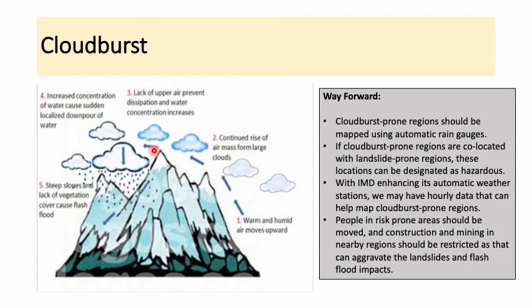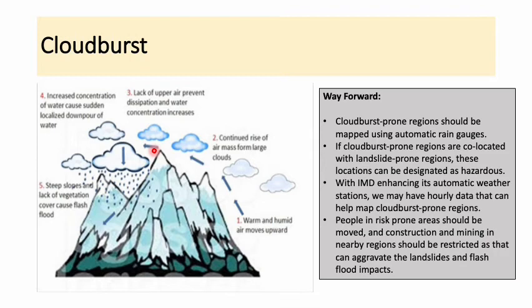So with the Indian Meteorological Department enhancing its automatic weather stations, we may have early data that can help map cloudburst prone regions. So whatever technologically advanced mechanisms we are now using, especially by the IMD, those particular data can be used to zone the places. They would be used to locate the places with high chances of cloudburst as well as landslide.